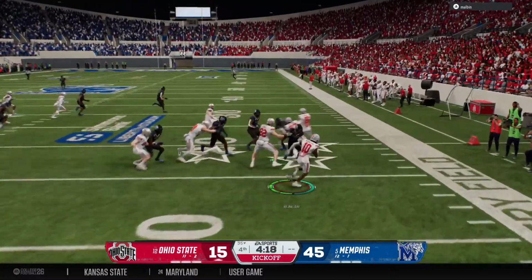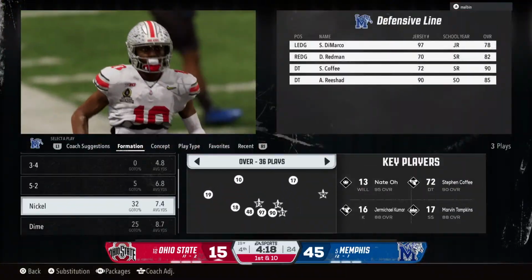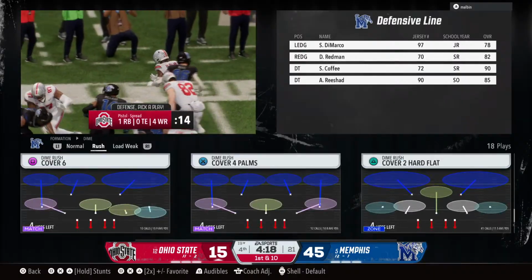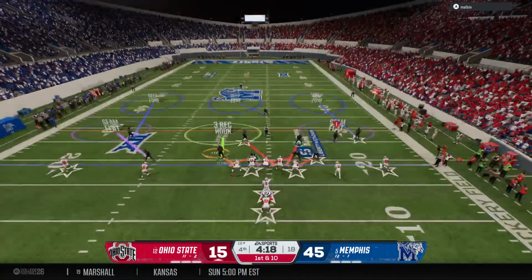He's going to return it from near the goal line. Steps out of bounds at the 19. That's where they'll start the drive. Okay, here comes the Ohio State offense back on the field.